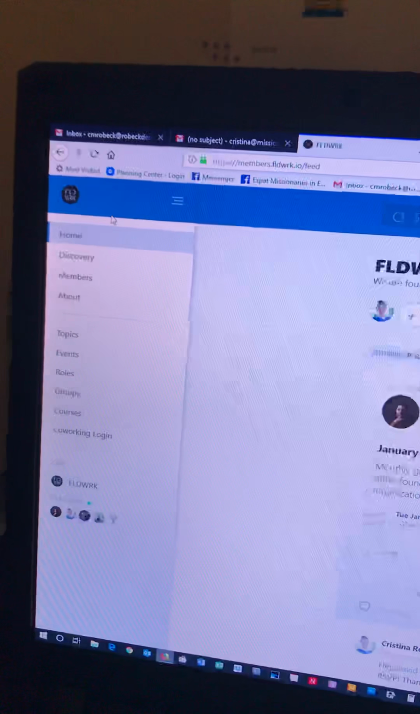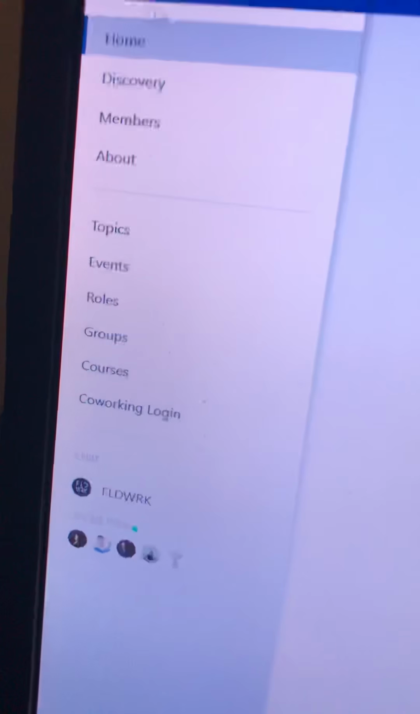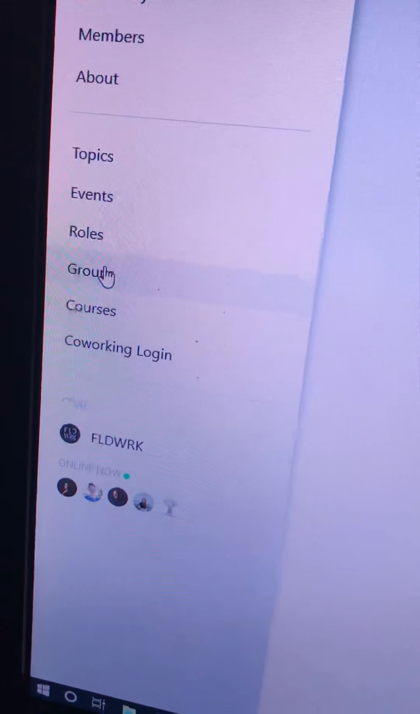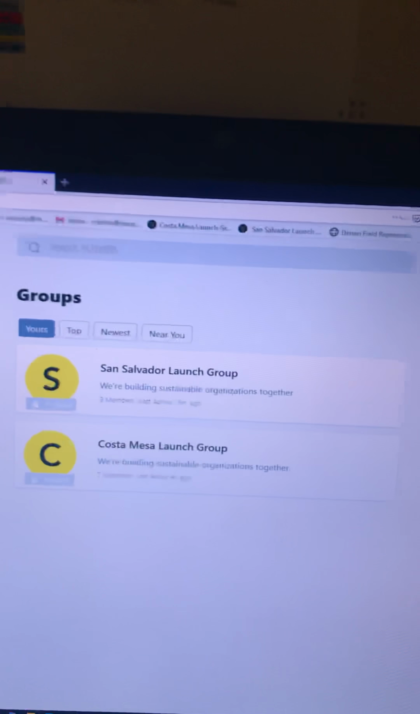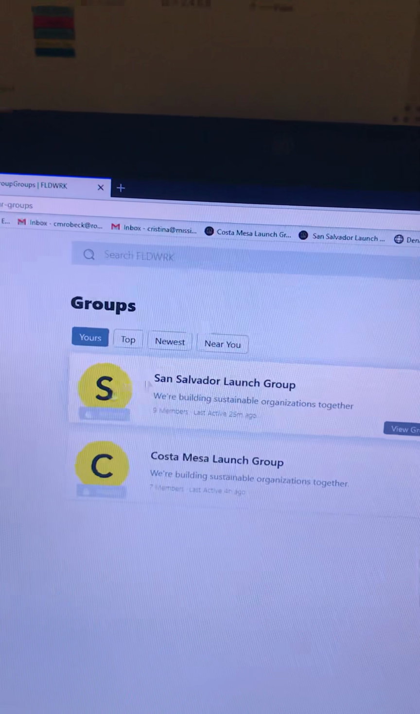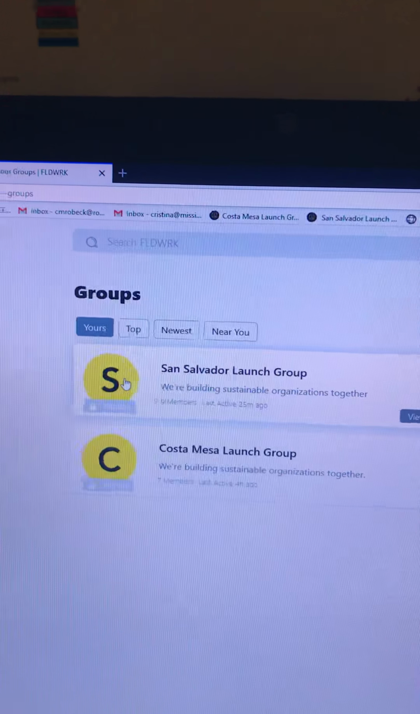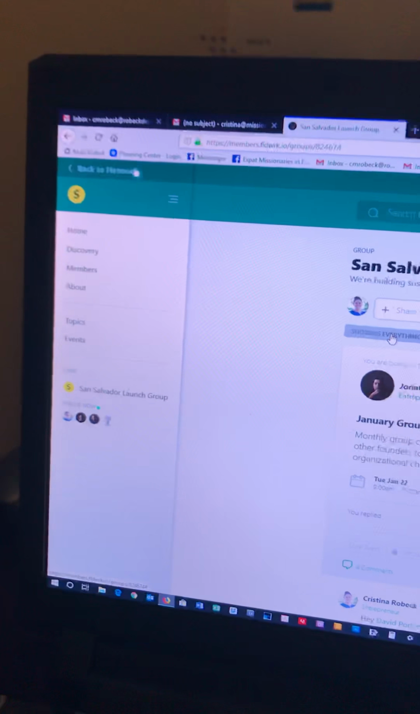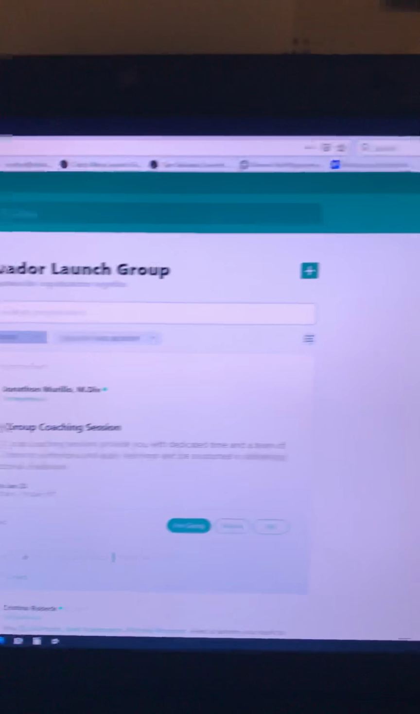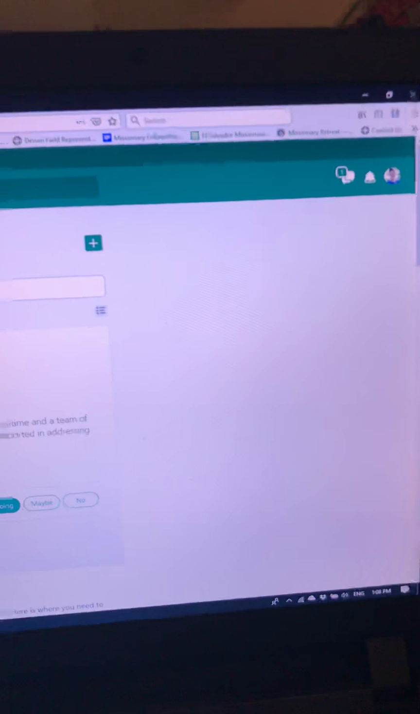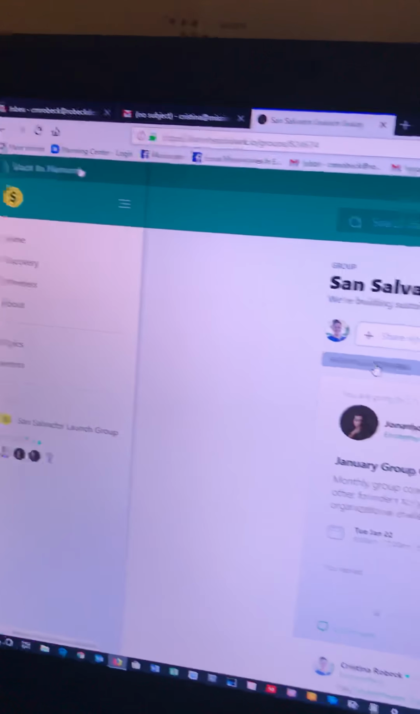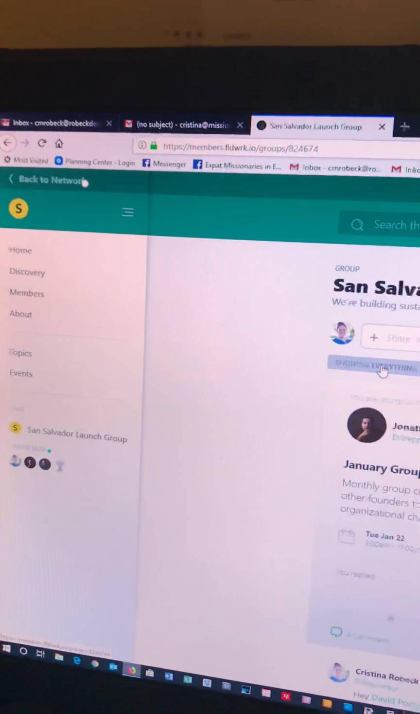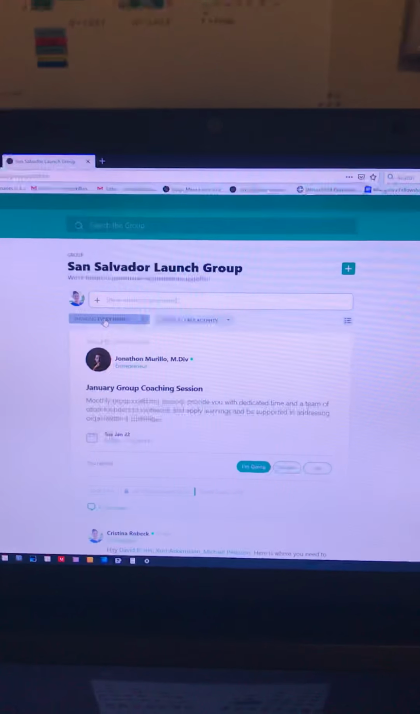Looks like this. And if you land on this page by accident, you can go down to groups and just click group. And this is our group here, San Salvador Launch Group. You'll just click on that, and that will take you into your profile page in the platform. So you might be asked to log on, and I have everything kind of set so that I just click and it goes. But this is our launch group